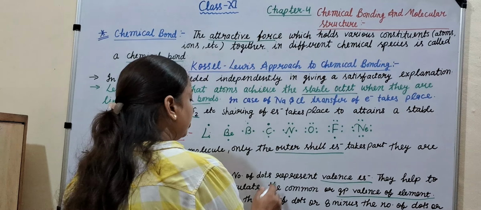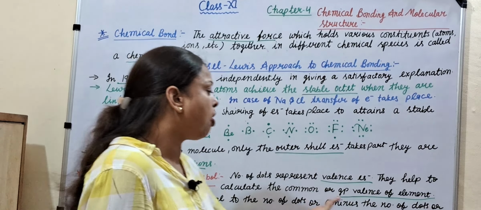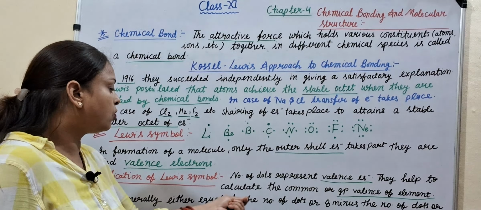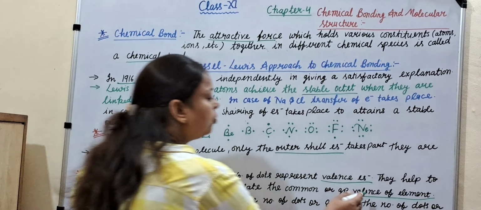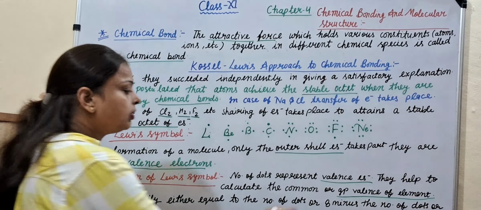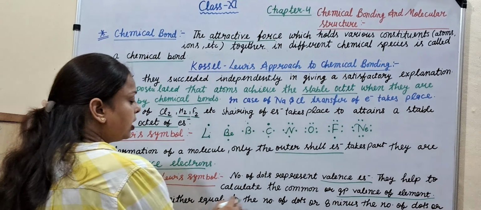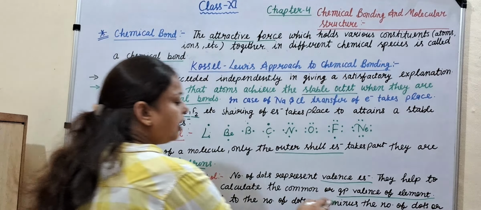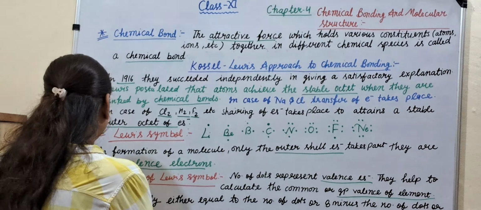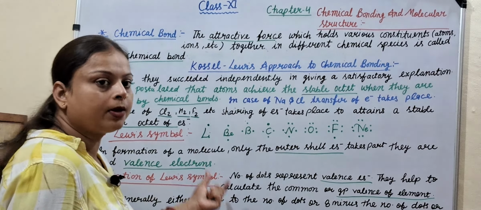They help to calculate the common or group valence of electrons. The group valence of electrons is generally either equal to the number of dots or 8 minus the number of dots of valence electrons. So this is the significance of the Lewis symbol.